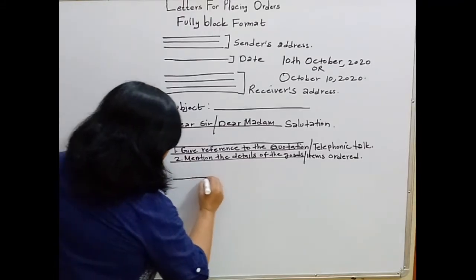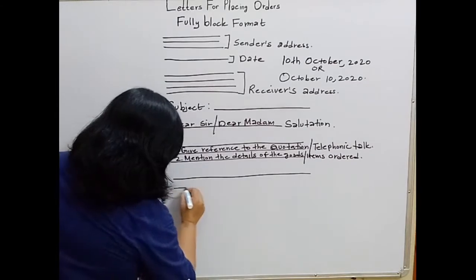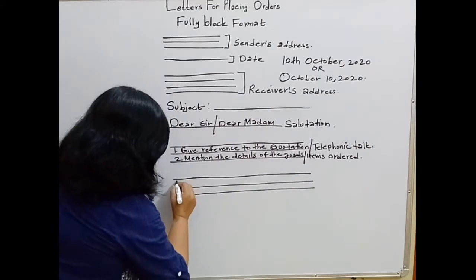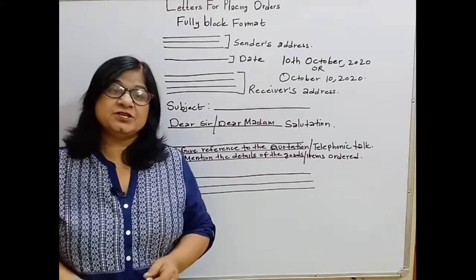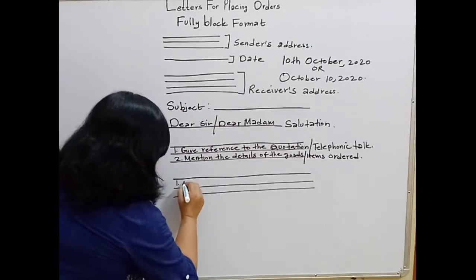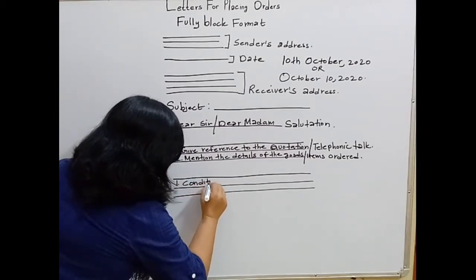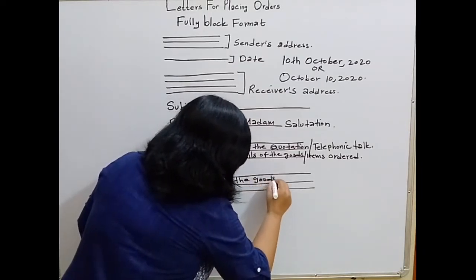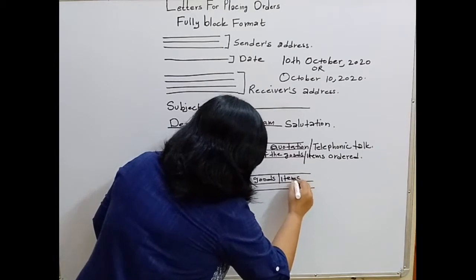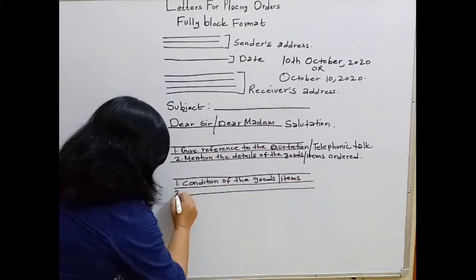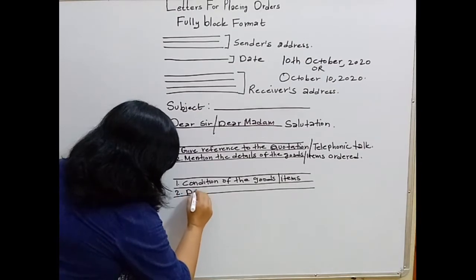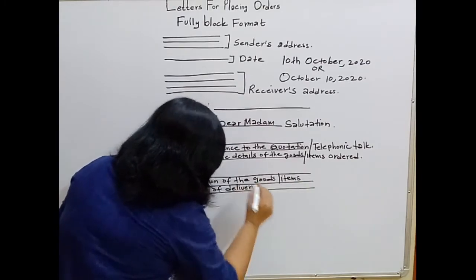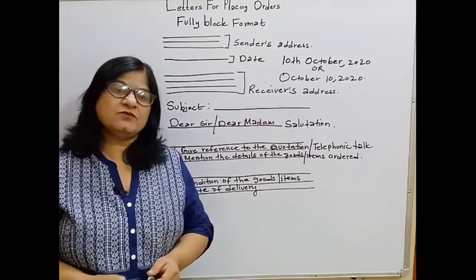Here in the second paragraph, again you can mention 2 points. Number 1, you can mention the condition of the goods or the items. And secondly, the date of delivery or the time of delivery of goods.